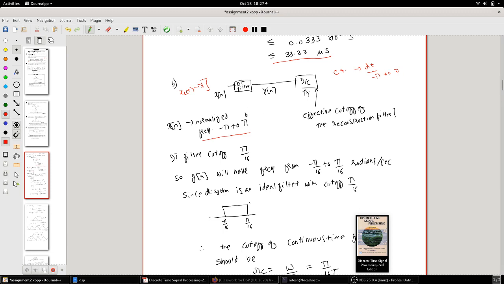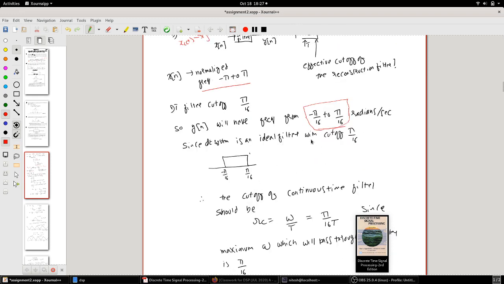Now once you pass such a discrete time signal through a discrete time filter which has a cutoff of pi by 16, y of n will have a frequency from minus pi by 16 to pi by 16 radians per second, right? This will be a normalized frequency again, minus pi by 16 to pi by 16 radians per second. Since the discrete time system is an ideal filter with cutoff pi by 16, that's fine.